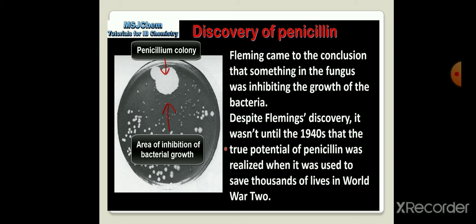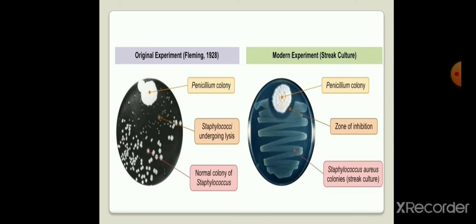Despite Fleming's discovery, it was not until the 1940s that the true potential of penicillin was realized, when it was used to save thousands of lives in World War II. These are the results. That is the original experiment which was carried out by Fleming, and in the modern experiment the streak plate culture method is used, and they are getting the results, just as Alexander Fleming accidentally got, that this fungus species is killing the bacterial species. In the modern experiment he developed a colony of Penicillium, that is a fungus.